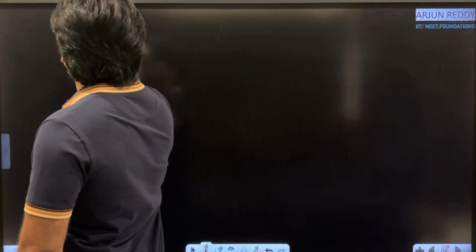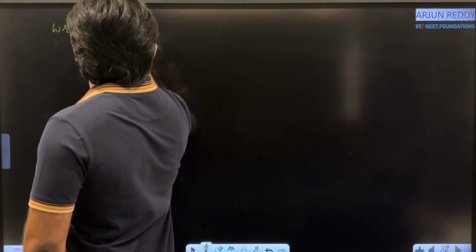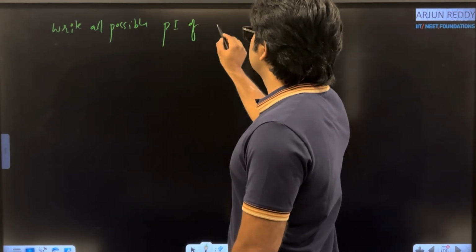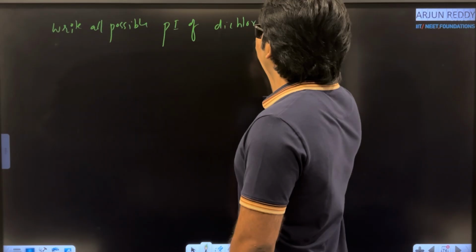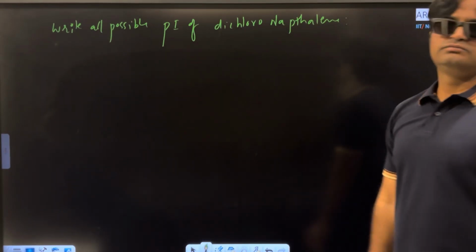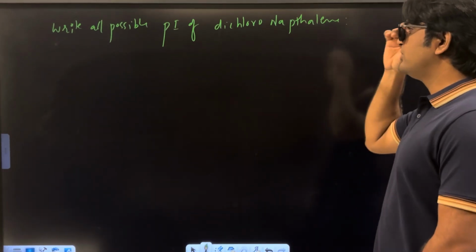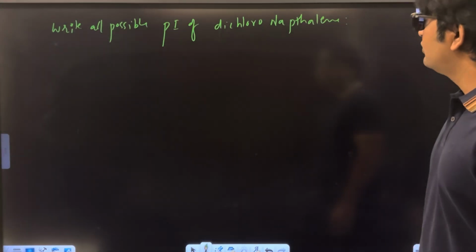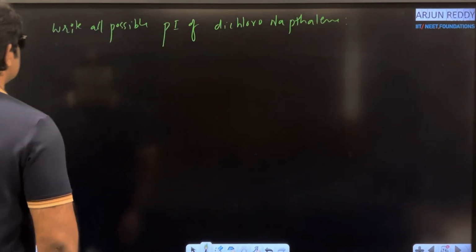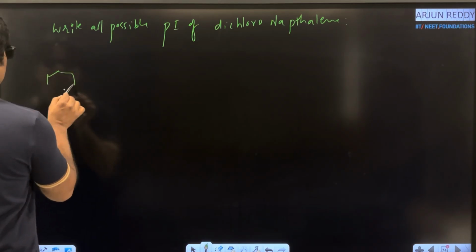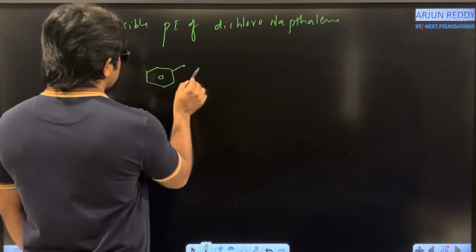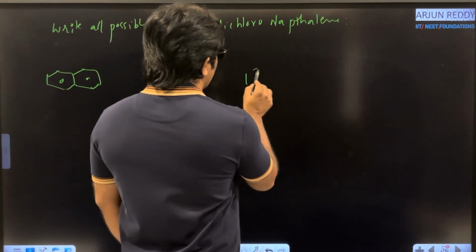I am giving one question on positional isomerism. Write all possible positional isomers of dichloronaphthalene. Very good question. So how to write all these possible positional isomers? I am going to write first naphthalene. I am taking naphthalene rings. After that I will try to arrange chlorines.